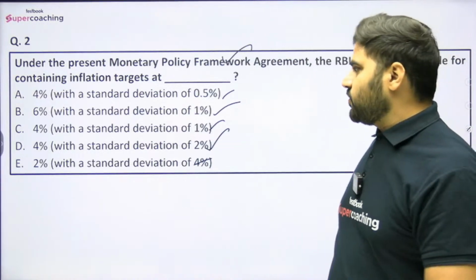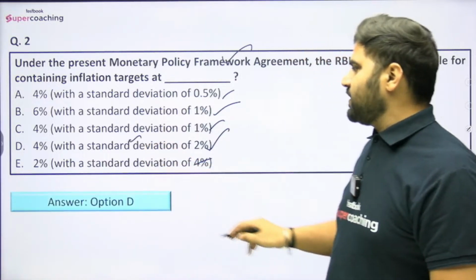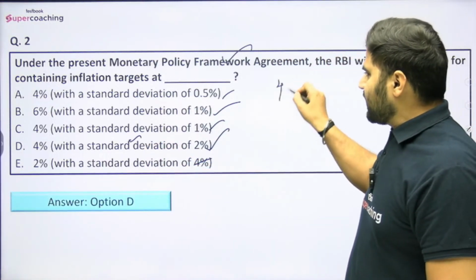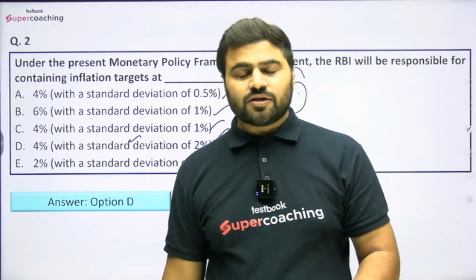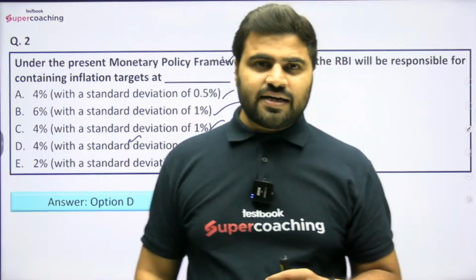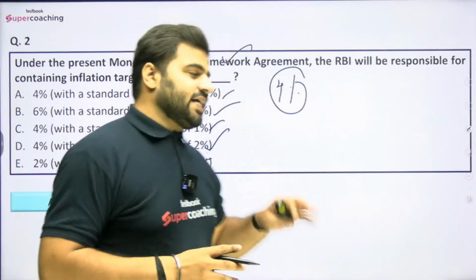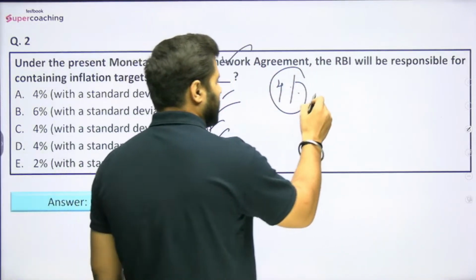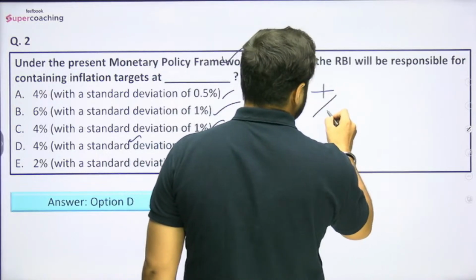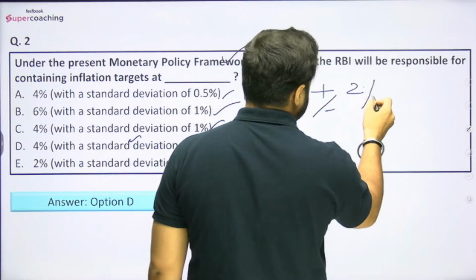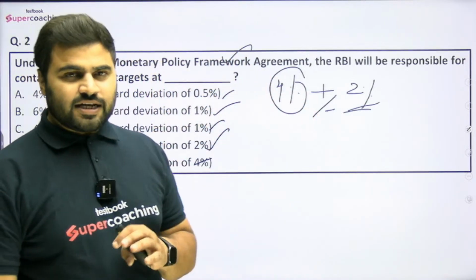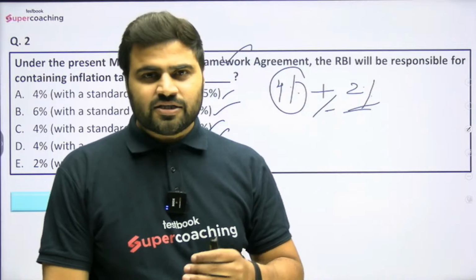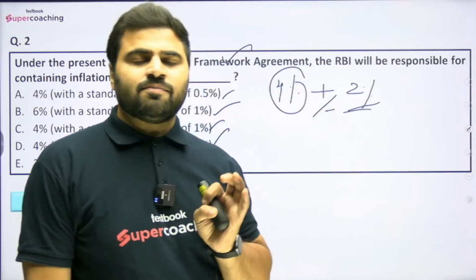So right answer would be option number D here, that is 4% plus minus 2%. So inflation target is 4% basically. If it is asked in the examination, what is the current inflation target for the Reserve Bank of India? So that is 4%, but there is a leeway provided to the RBI that it can be plus minus 2%, right? It can be maximum up to 6% and to the lowest it can be up to 2%. तो इस रेंज में रहना चाहिए. If it is in this range only, that is completely acceptable, right?